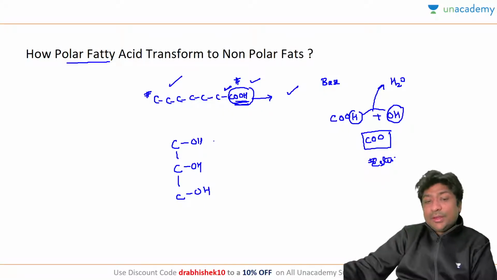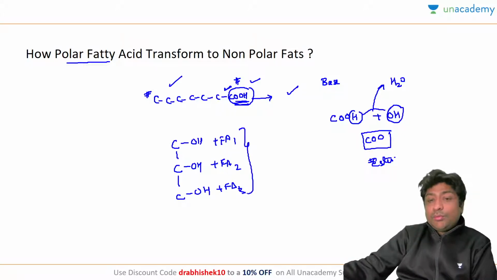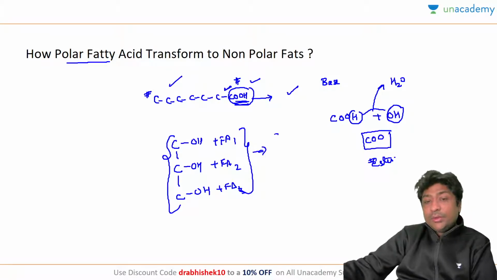This glycerol molecule will react with 3 fatty acids. Now remember, these 3 fatty acids can be the same or different. And what they form is something called a triacylglycerol. So this will form C, C, C, and here we have seen an ester bond and then the fatty acid.